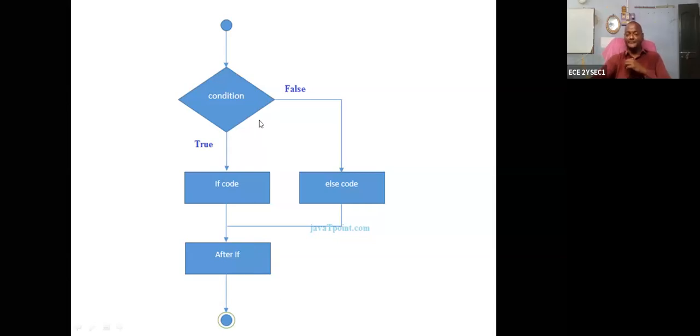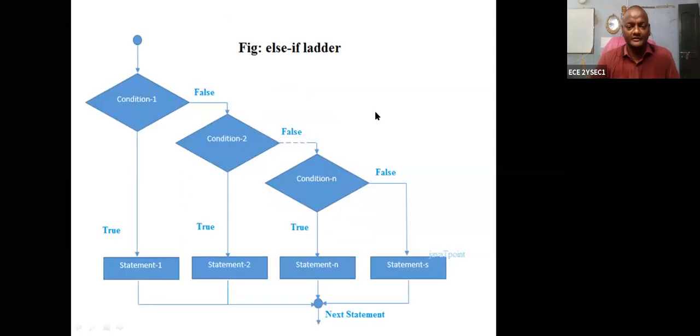You are saying absolutely right. Very good. Condition true, then if block is executed and joins to the after if. If the condition is false, else code is executed and it is joined to the after if. Very good. Next. So answer is also available, but you can explain.